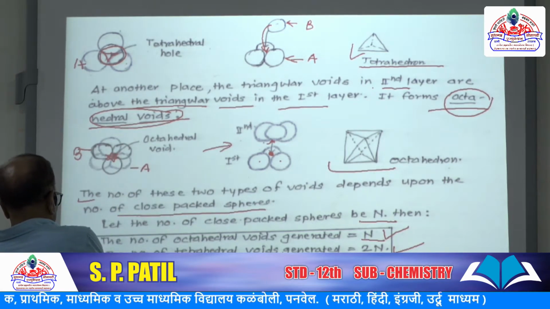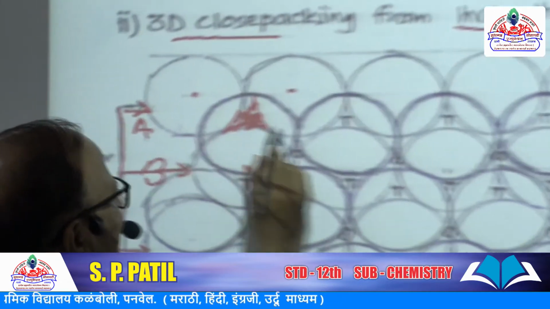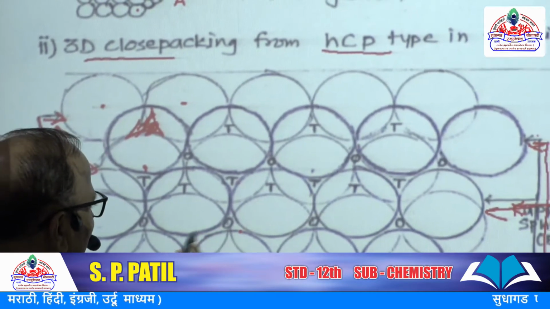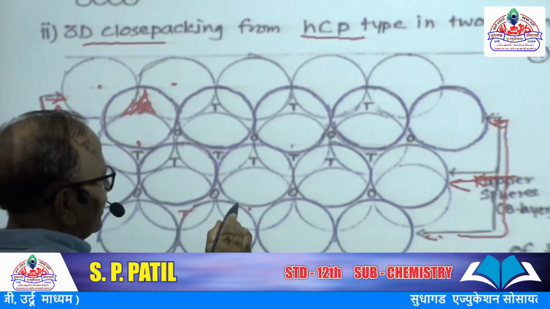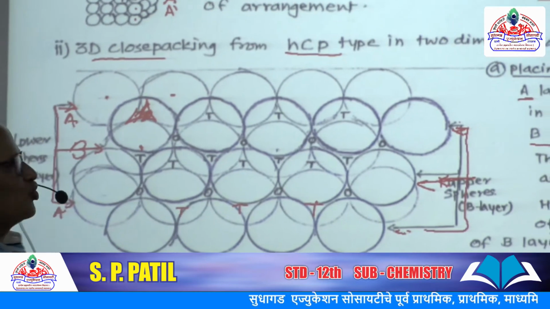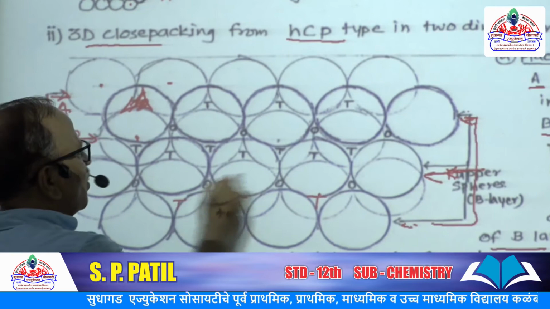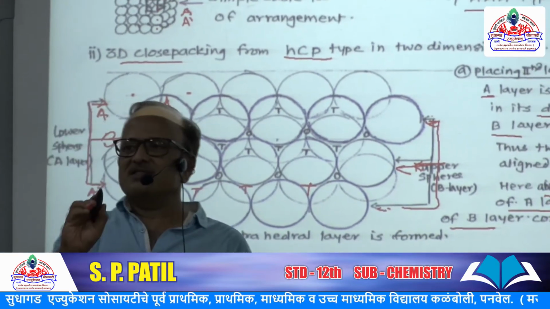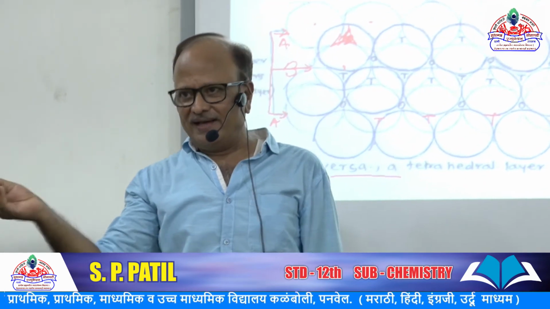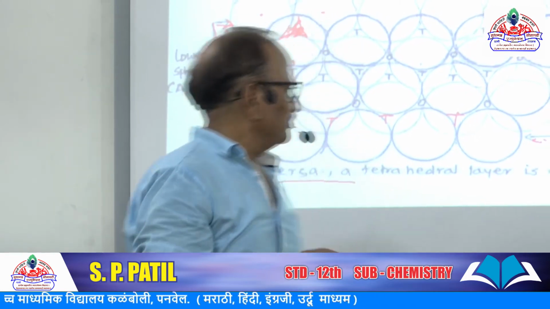See, look here in the back sheet. So here tetrahedral, tetrahedral, tetrahedral void, octahedral, this is tetrahedral, tetrahedral voids. So the number of tetrahedral voids is double the number of octahedral voids, because if n number of spheres are there, octahedral voids are also n, and tetrahedral voids are twice n. Okay.